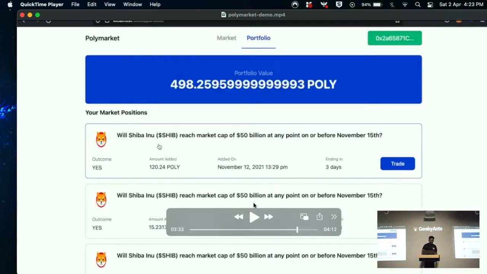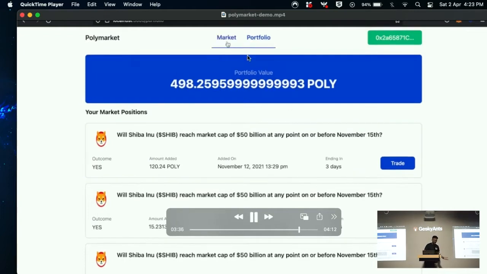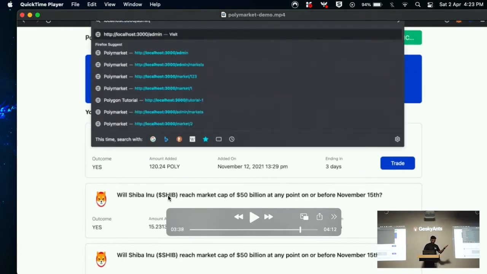And yeah, that's it. On the portfolio section, you can see in how many markets you have participated.